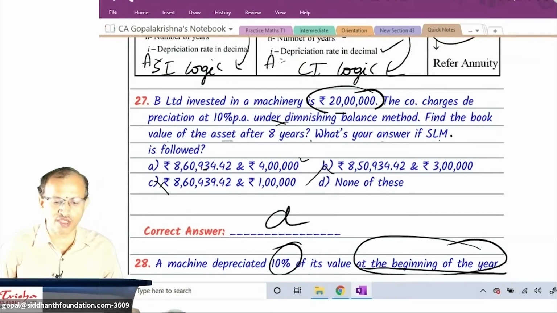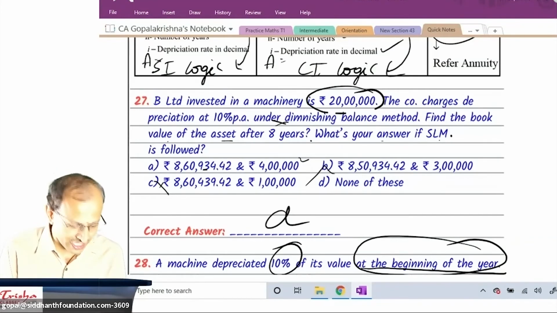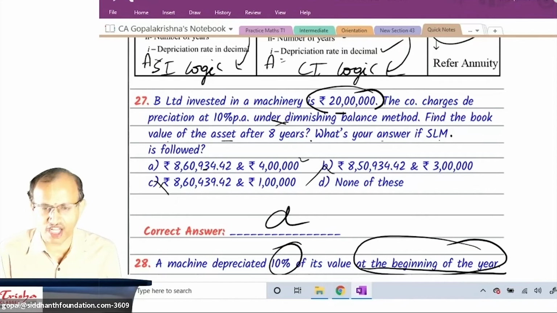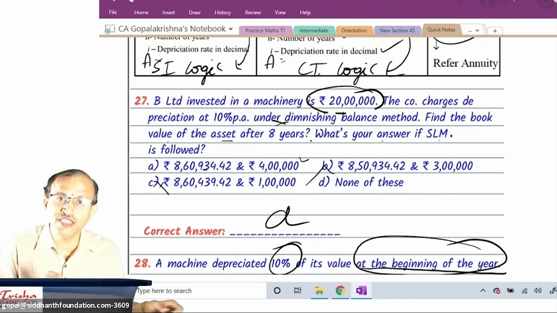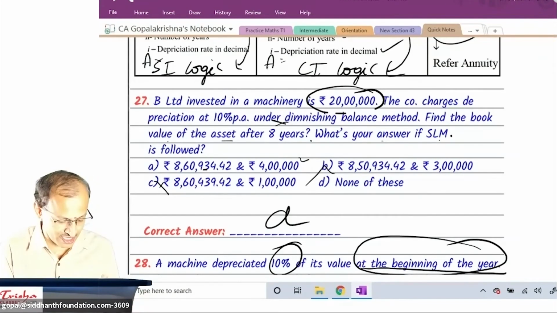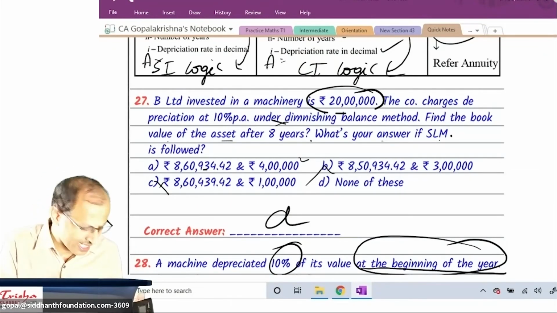And I want to tell something more there. In the 27th question, work out and let me know whether you get exactly 8,60,934.42. Fast. Fastest finger on your chat box. Super. Which method you tried? WDV. If at all straight line method, how do you do?